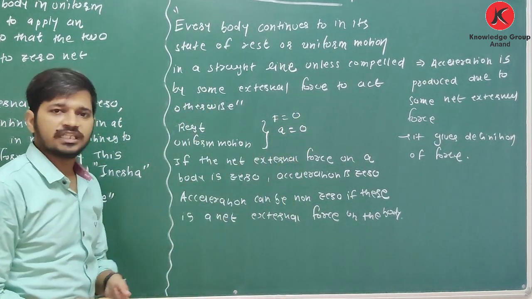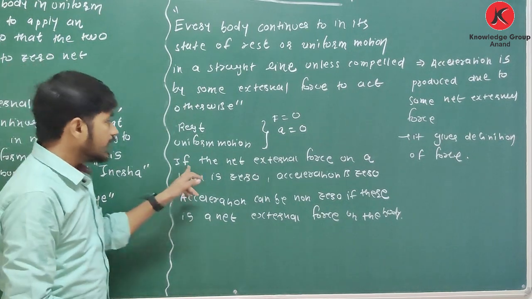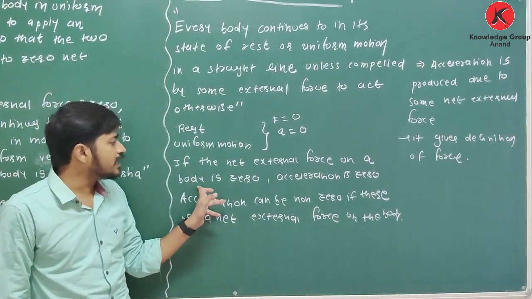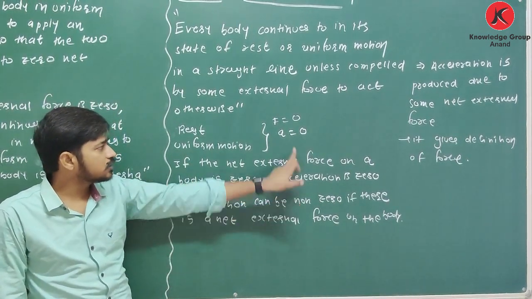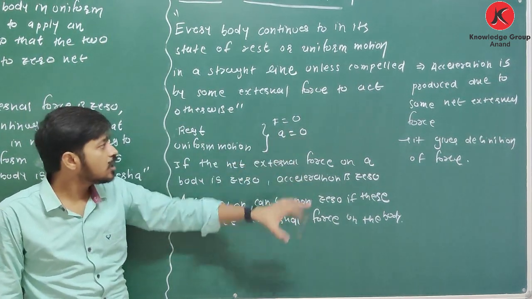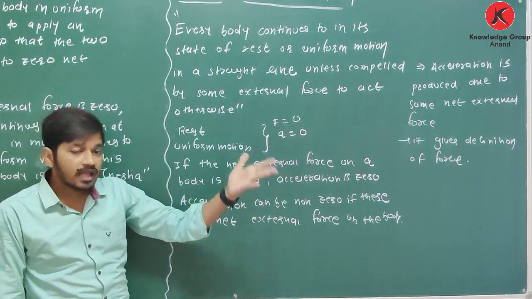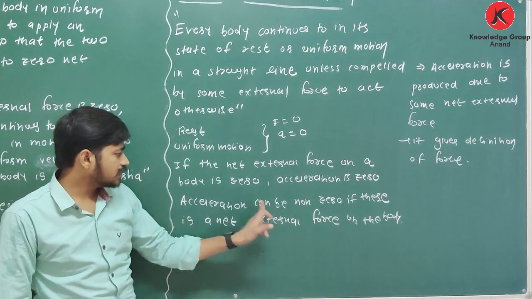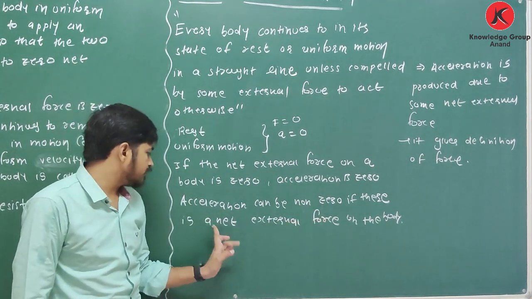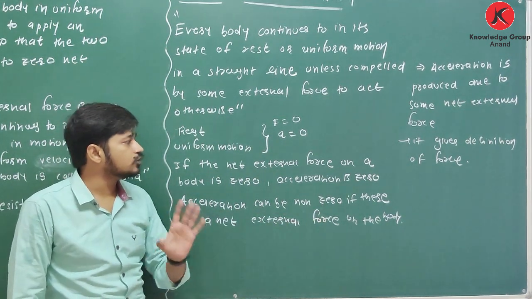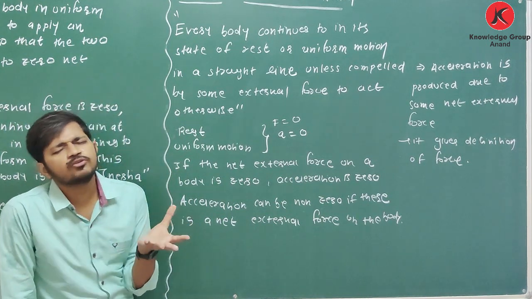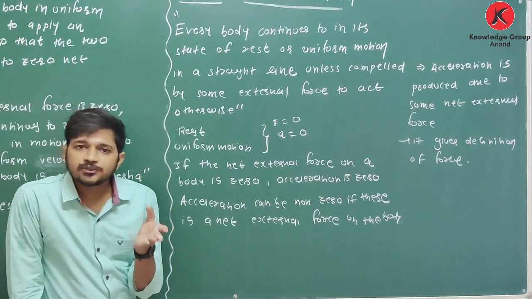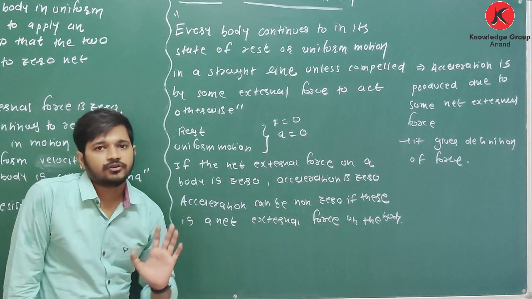If the net external force on a body is 0, acceleration is 0. Force 0, then acceleration 0. But if force is non-zero, then acceleration is also non-zero. Acceleration can be non-zero if there is a net external force on the body. So what is the conclusion?